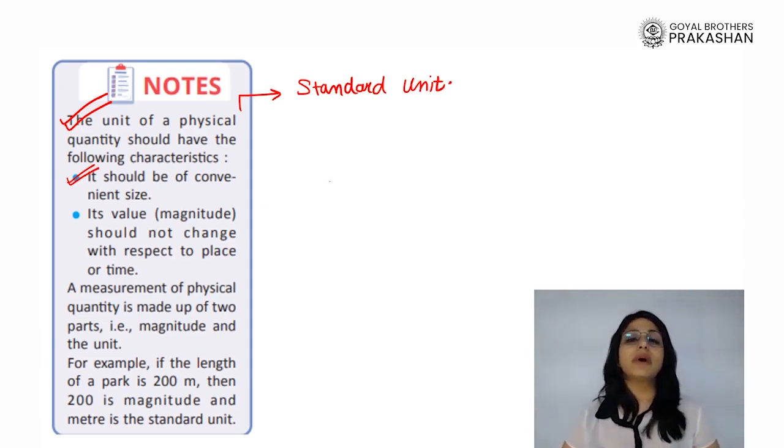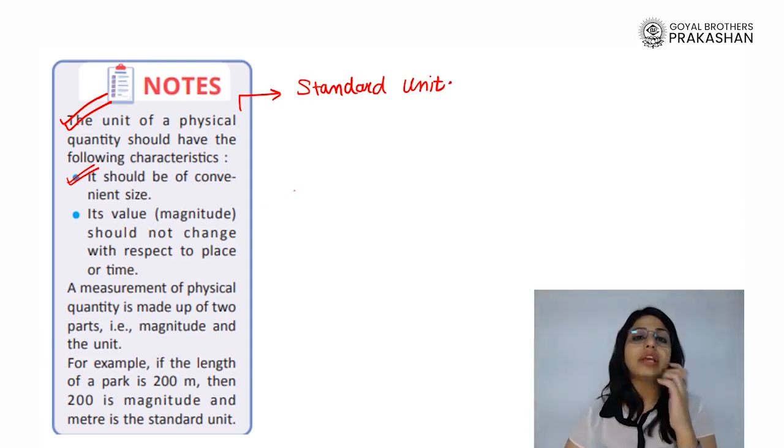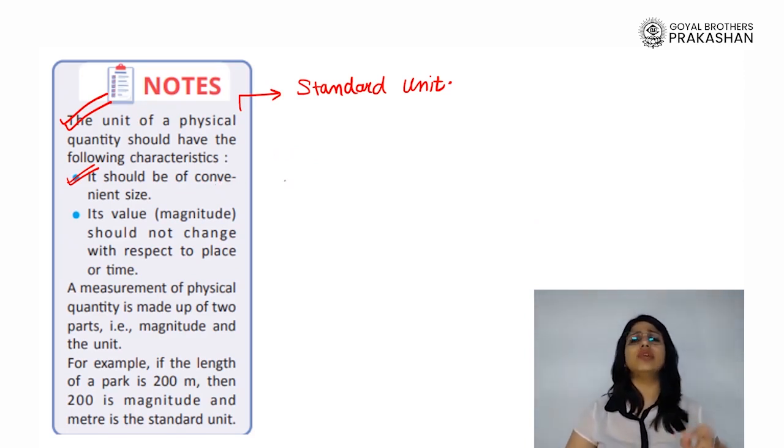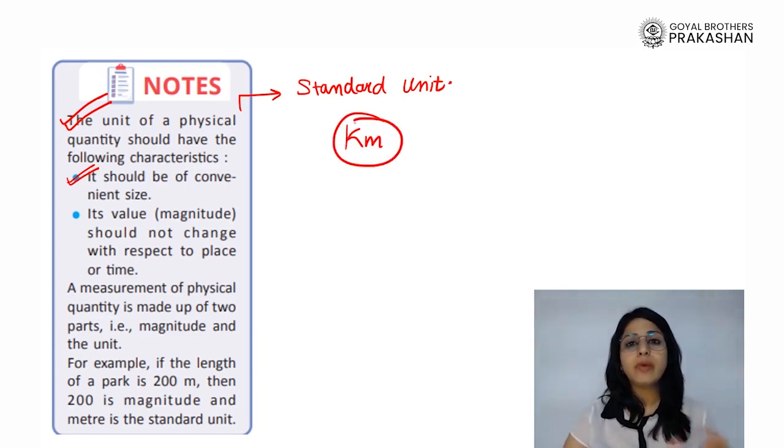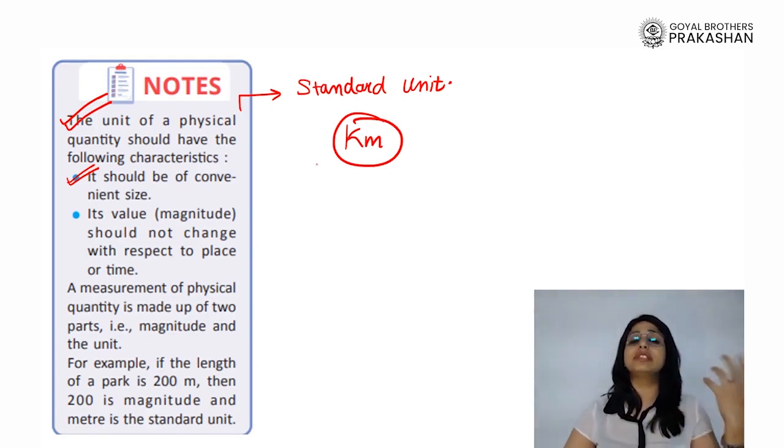If certain units do not give me the value in whole numbers but in decimals, will it be convenient for me? No. Or let's say I decide the SI unit for measuring length to be the kilometer. How many distances do we see around us in our day-to-day life in kilometers? Only when we measure the distance between states or cities do we require the kilometer.